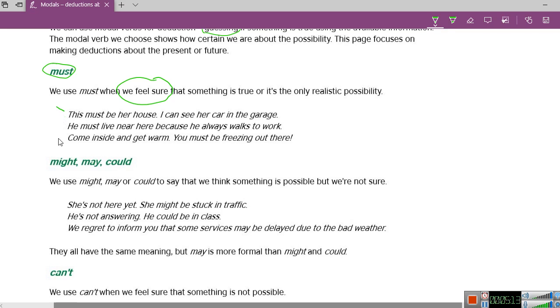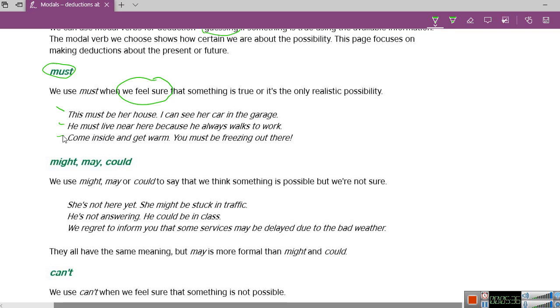This must be her house. I can see her car in the garage. Now the second one: He must live near here because he always walks to work. And finally this one: Come inside and get warm. You must be freezing out there.